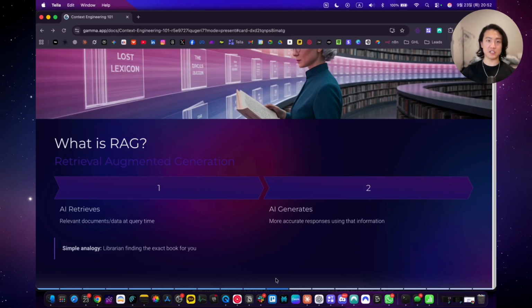And a very simple analogy is like a librarian trying to find the exact book that you need. So even if you forgot the name of the book or the author, if you remember the plot of it or like the name of a character, the librarian will recognize it and will find that exact book for you. So RAG is just like that. The AI doesn't just rely on what it was trained on. It actively looks up current relevant information to answer your specific question.